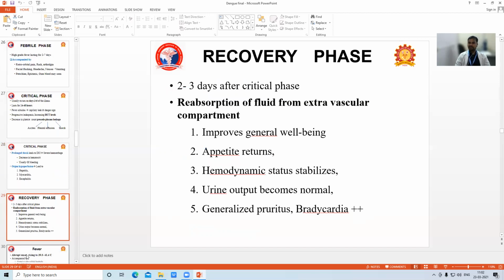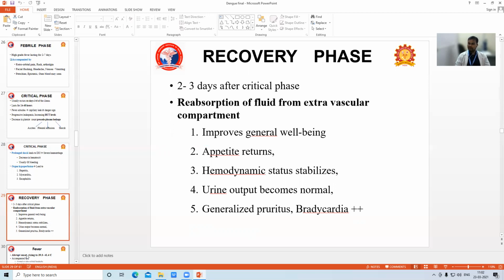Then the third phase, the recovery phase. After the 24 to 48 hours of the critical phase, the plasma leakage in dengue fever started to reabsorb. So there is reabsorption of fluid from the extravascular component.